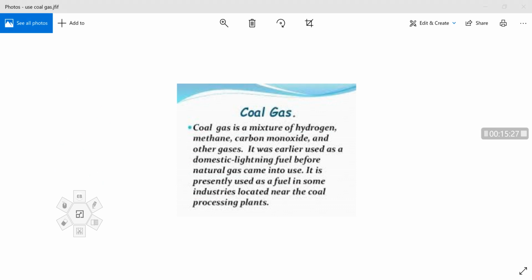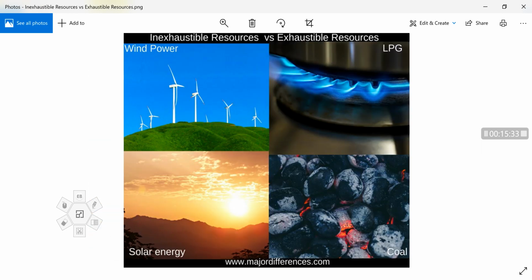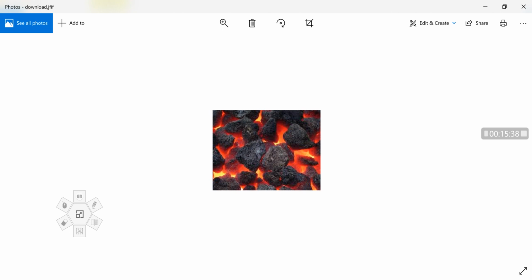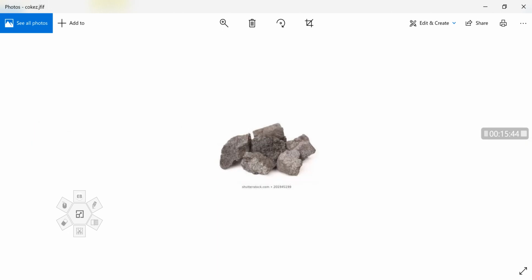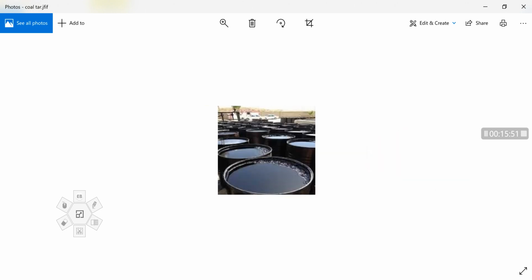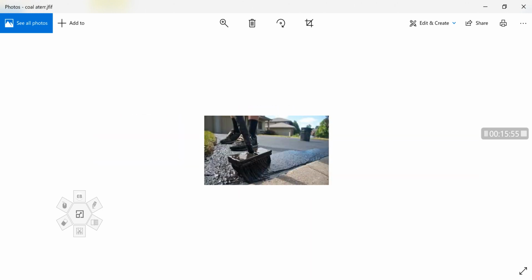Now, once again I will show you the three forms of the byproducts. So here the first thing is coal, and this is the first solid byproduct called coke. It is coke. It is a liquid form of the byproduct, coal tar. So here we can observe the use of coal tar.